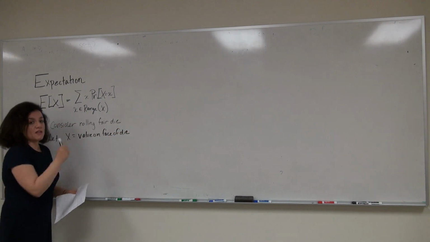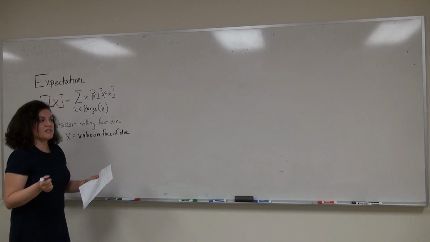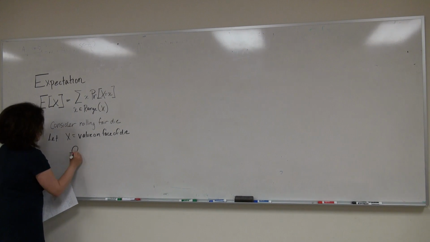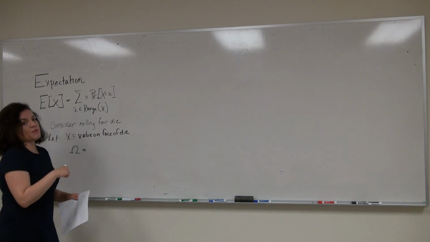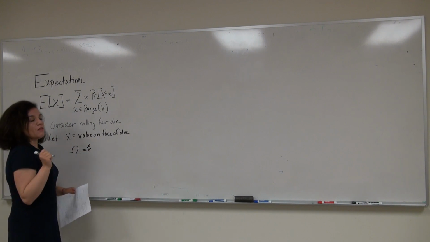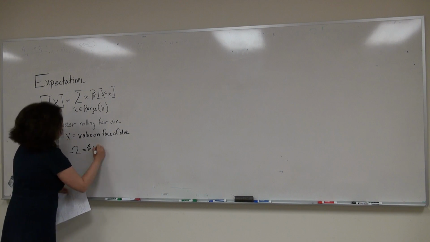We're going to calculate the expectation of X. So the first thing we want to consider is what is the sample space. And this sample space is also going to be the range. So the possible values that the face of the die can take are the numbers 1 through 6.